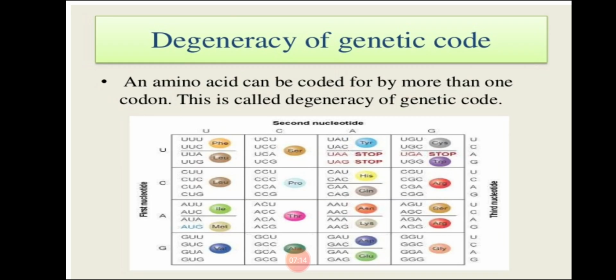Moving on, the next property is that the genetic code has degeneracy. What does this mean? An amino acid can be coded for by more than one codon. This is called degeneracy of a genetic code. I will give you a simple example: one person having many names.